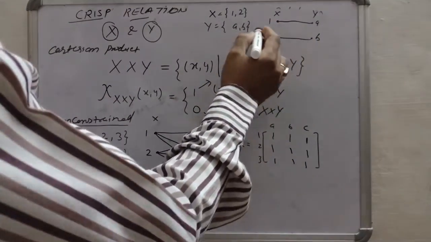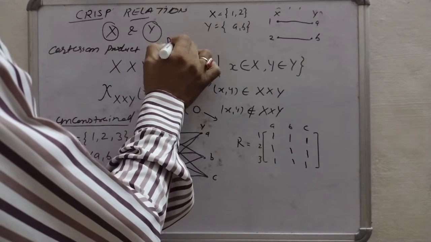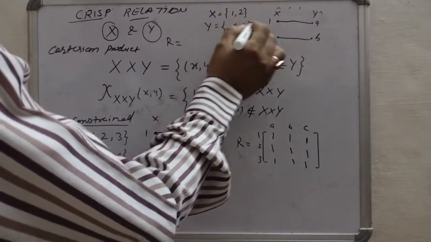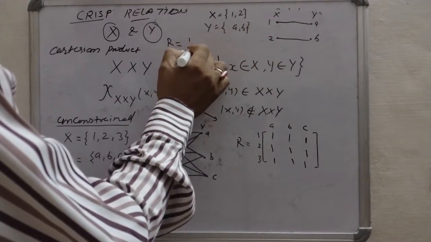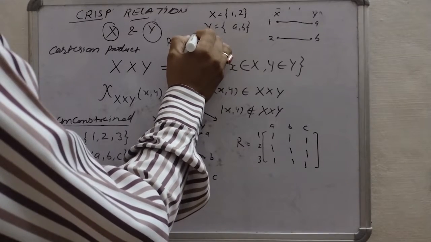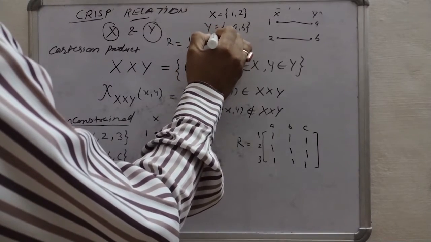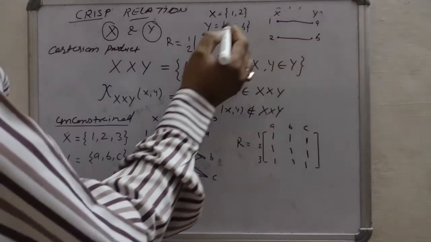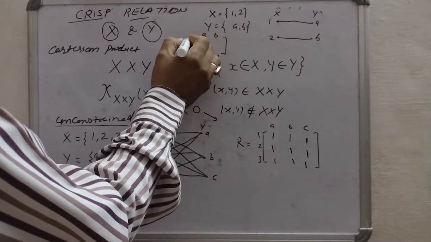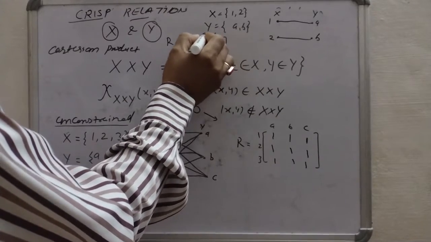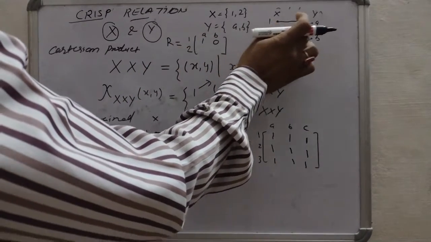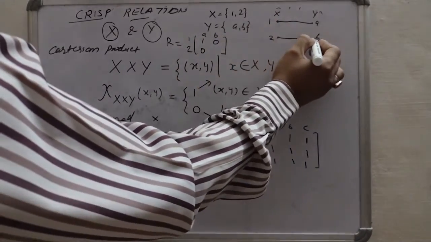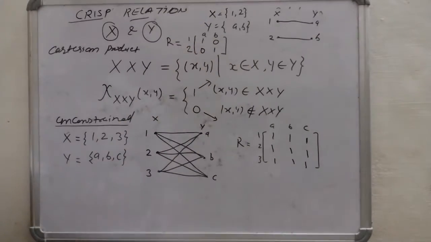So if we write the relation matrix for this one, then it will be R equals, two elements are there, so 1 and 2, and here again two elements, A and B. Now we can see 1 is related to A, so 1 will appear here. 1 is not related to B, so 0 will be here. Then 2 is related to A, no, so 0 will be here. And 2 is related to B, so 1 will be here.